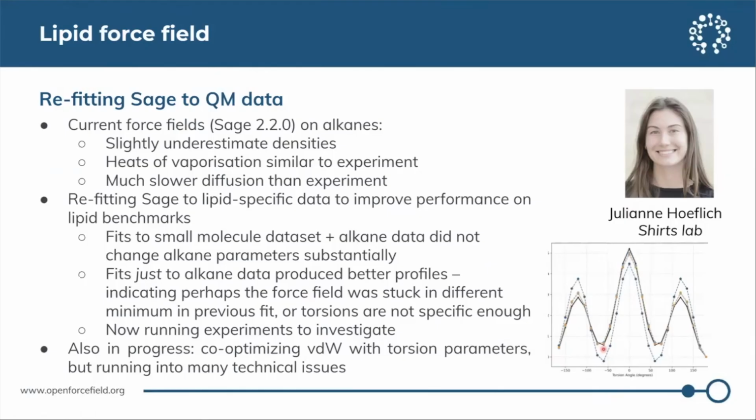She saw that while refitting SAGE to a small molecule data set with increased alkane data representation didn't change alkane parameters substantially, if she restricted the training set just to alkane data, she saw much closer matches of alkane torsion profiles to QM, which indicates that perhaps the force field was stuck in a different minimum in the previous fit, or perhaps the torsion parameters are not specific enough in this particular case. So she's now running some experiments to investigate these particular directions.